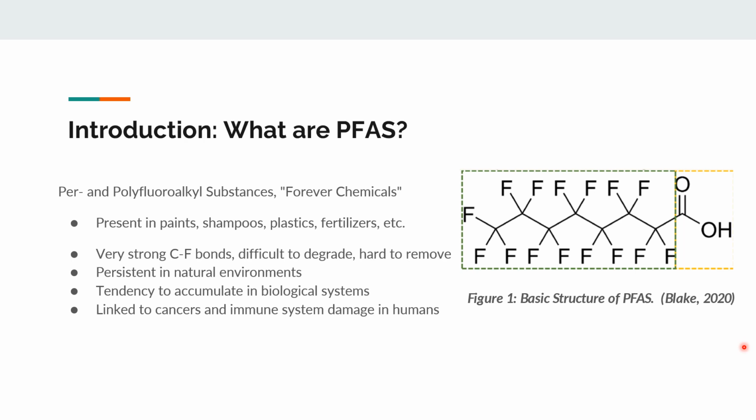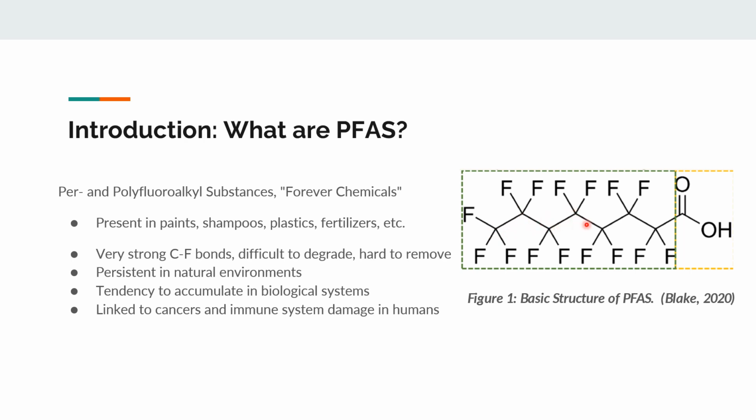If you've ever taken organic chemistry, these branches represent carbon, and you have these carbon-fluorine bonds. And these bonds are very famous in organic chemistry. They're the strongest bonds that we know of. They're very difficult to break, and as you can see, there's a whole chain of them.